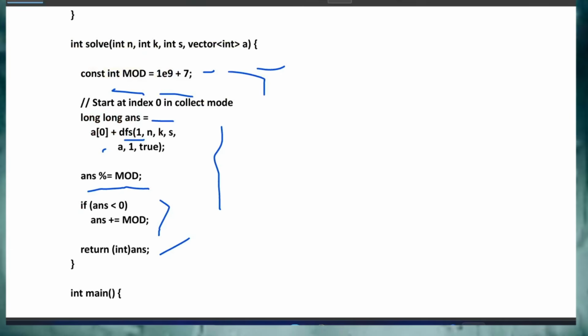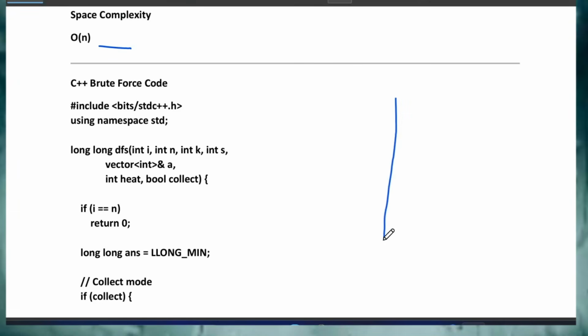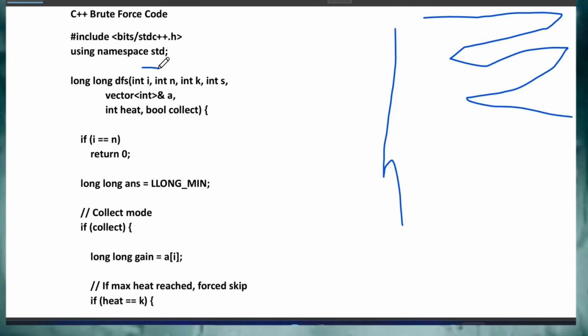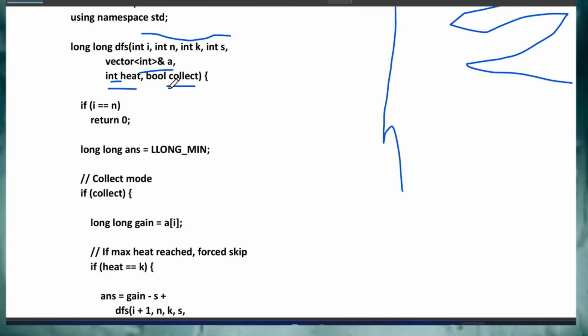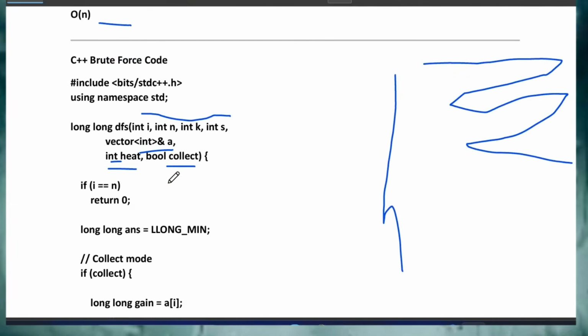Okay, so now coming to the DFS concept. You know the DFS, depth first search, like in depth we are going to do, and BFS we will do in this format. So DFS is taking the value of I, N, K and S, and taking the value of A and heat and collect. So this is the heat value and the collect value. All the things I am passing here, you can see when I am calling DFS. The starting value of collect is false, because I don't want to collect, and the heat value is 0, and the vectors I am going to pass here.